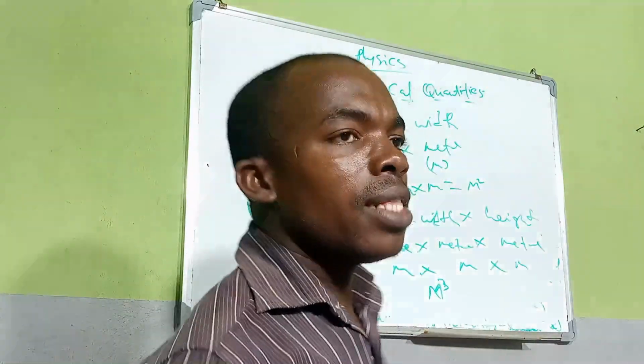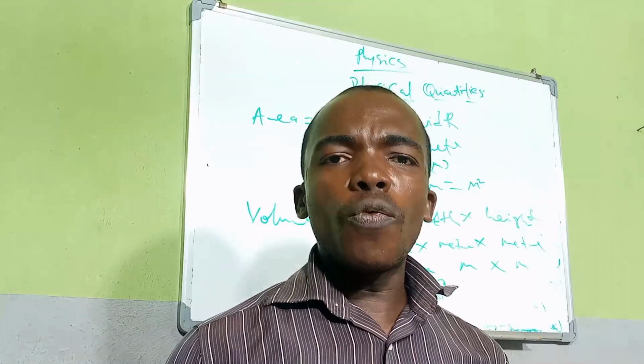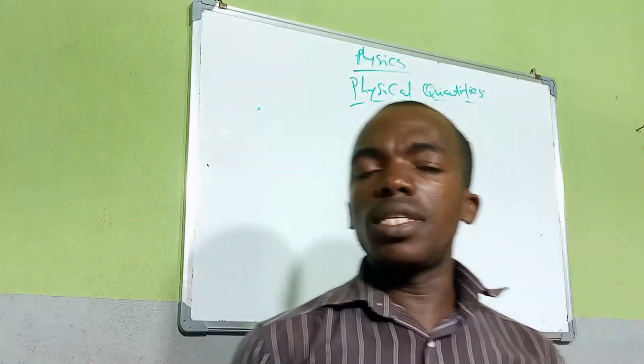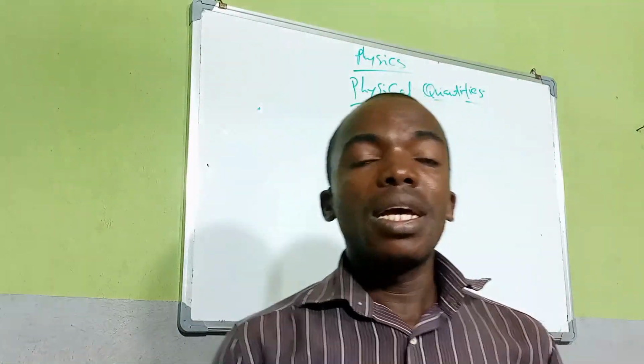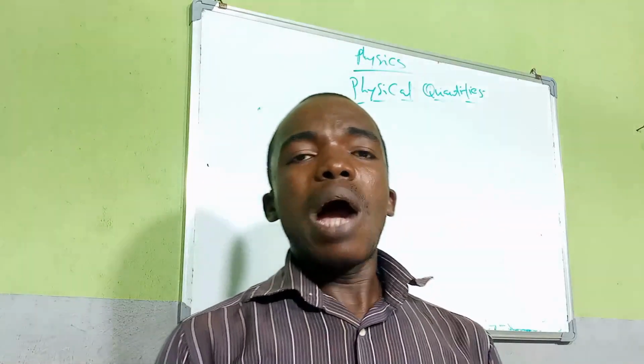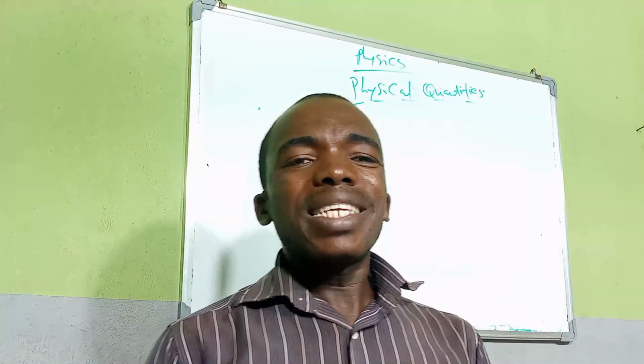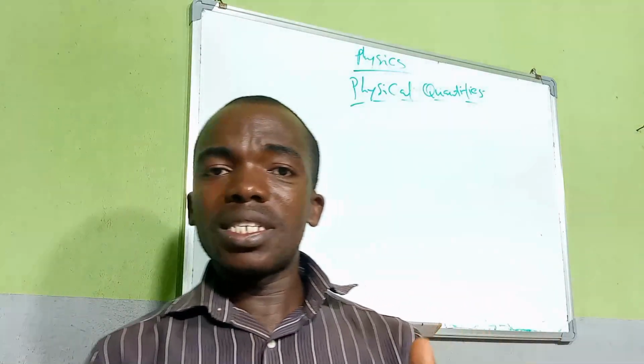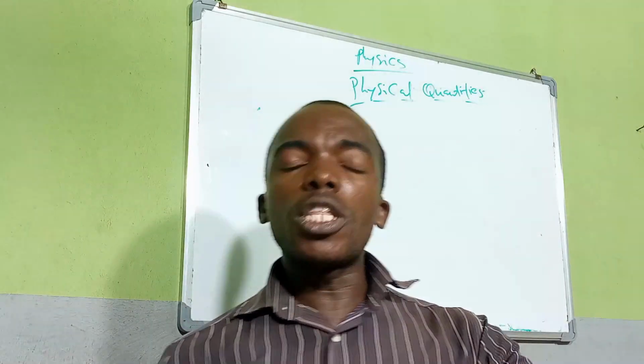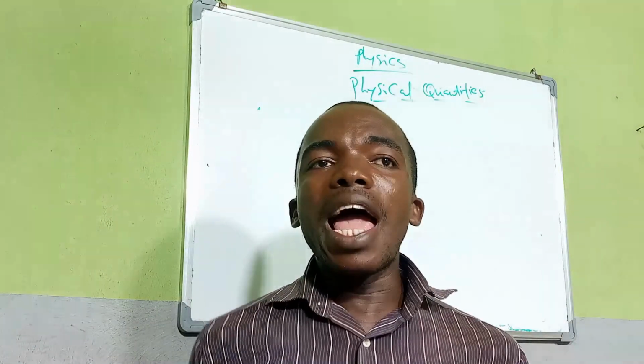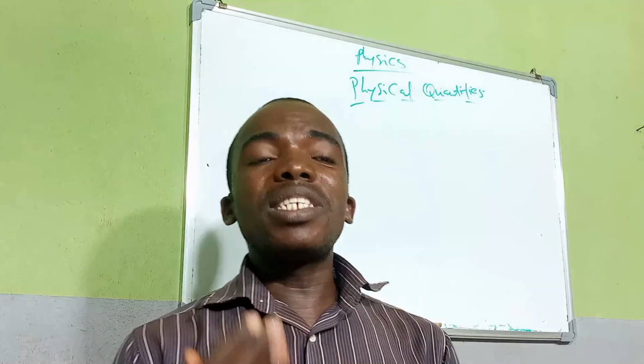Now the next thing, let's talk about the unit of velocity. When we talk about velocity, before I can get the velocity of a body, I will first of all get the distance or the displacement traveled by that body. Then I will get the time in which the displacement is traveled.